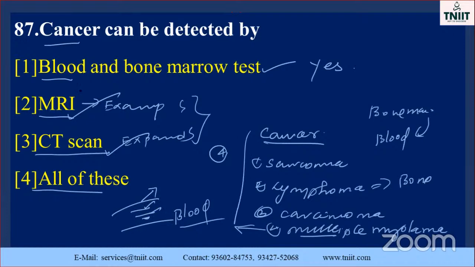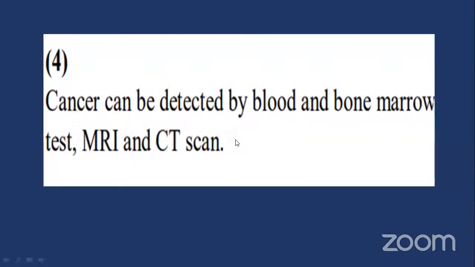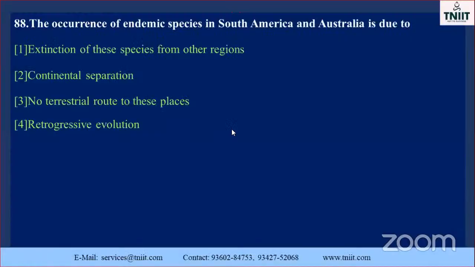How will you identify it? These are the methods. So which option is the correct one? All of these are correct. Go to the next one. Cancer can be detected by blood and bone marrow test, MRI scan, and CT scan also. So all three are correct. Go to the next question.